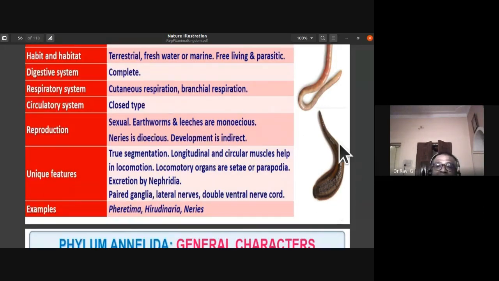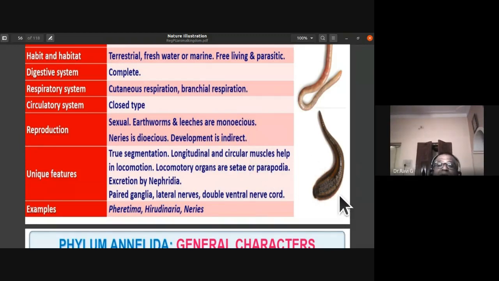So you can notice this leech. Leech has multiple stomachs. They are ectoparasites. After sucking the complete blood, they detach themselves from the host. So they are not permanent ectoparasites, they are temporary ectoparasites. They suck the blood from the cattle, and once they are filled, they detach themselves from the host.